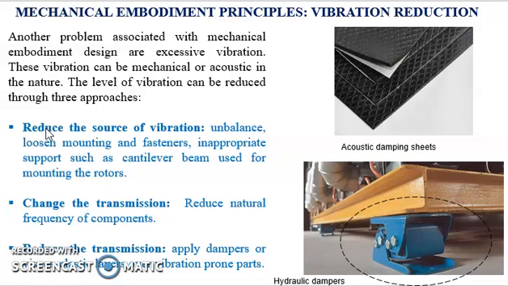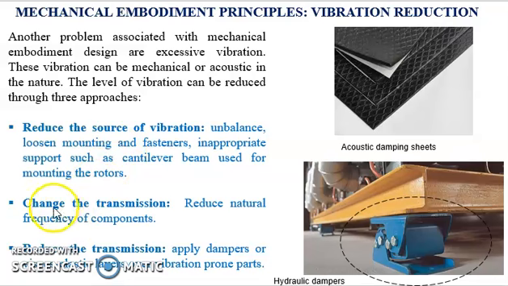In the first approach, that is reduce the source of the vibration, we need to check whether vibrations are generated due to unbalance in the machine or due to loosened mountings or fasteners or inappropriate support such as cantilever beams used for mounting the rotors. Corrective action should be taken if the source of the vibration is one of these.